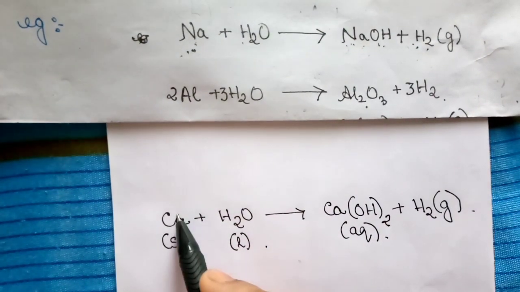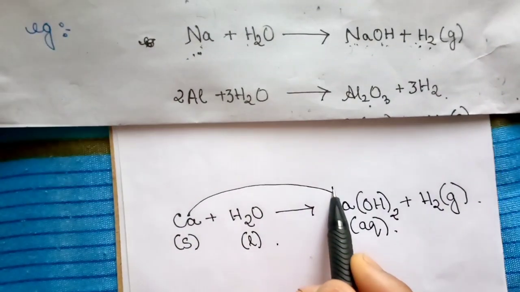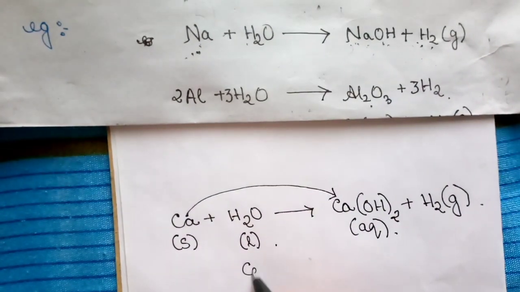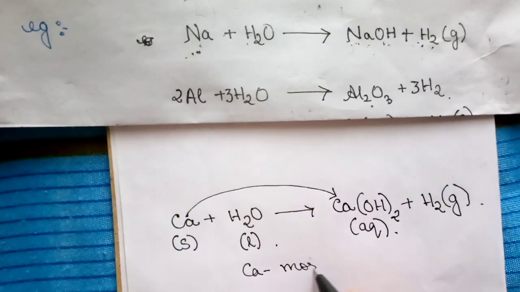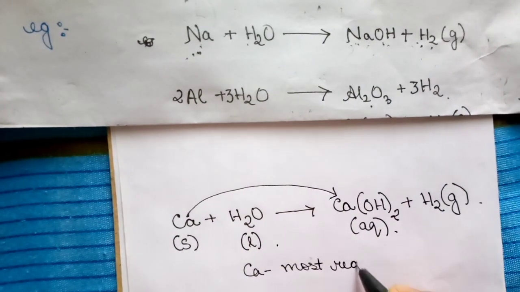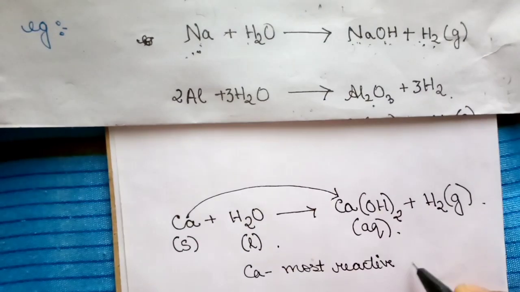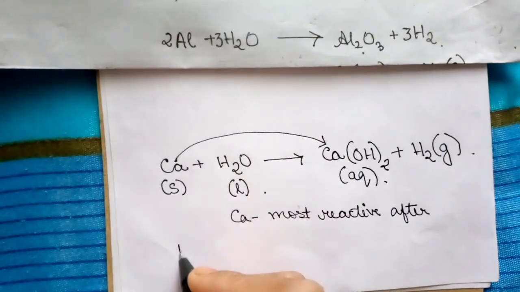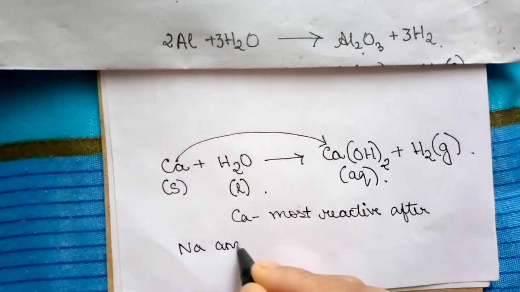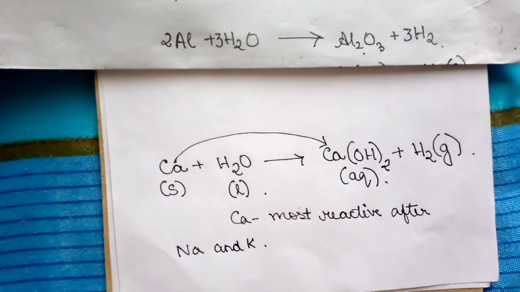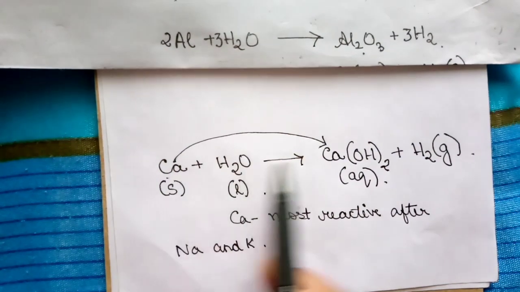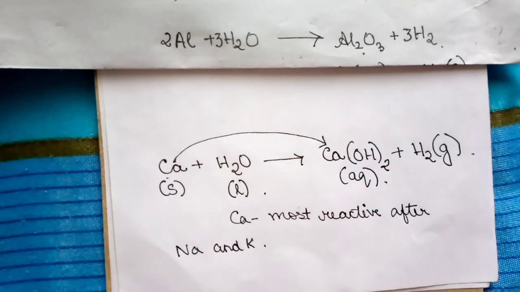Now why did calcium directly change into hydroxide? Calcium is most reactive after sodium and potassium. So the reaction of calcium with water is always less violent. So calcium directly gets converted to calcium hydroxide.